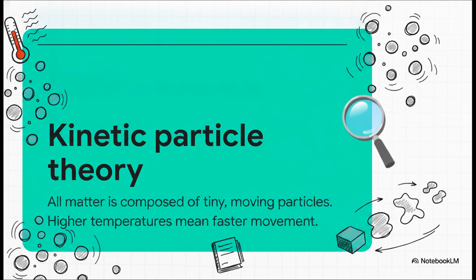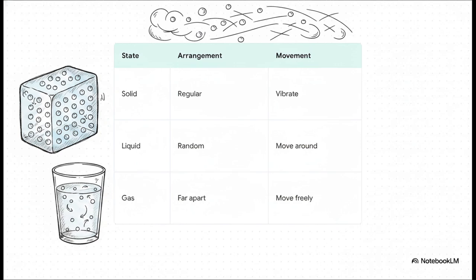And temperature? Temperature is literally just the speed dial. Crank up the heat, and those particles move faster. Simple as that. Okay, so the big takeaway here is that the difference between a hard block of ice, a cool glass of water, and invisible steam, it isn't what they're made of. They're all just H2O. The whole difference is just how those particles are organized and moving.